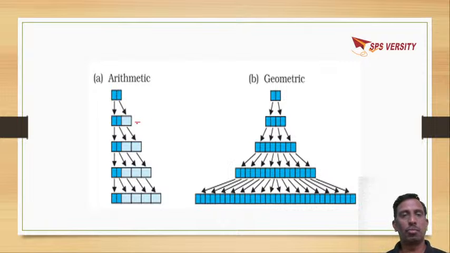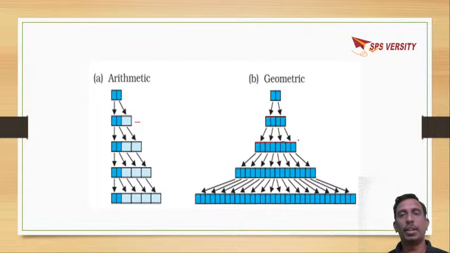Geometric growth is quite opposite to arithmetic, where whatever new cells are formed, each and every cell will proceed for cell division. Here we can see one cell gave two cells, and these two cells again undergo cell division, and each cell gives two new cells.